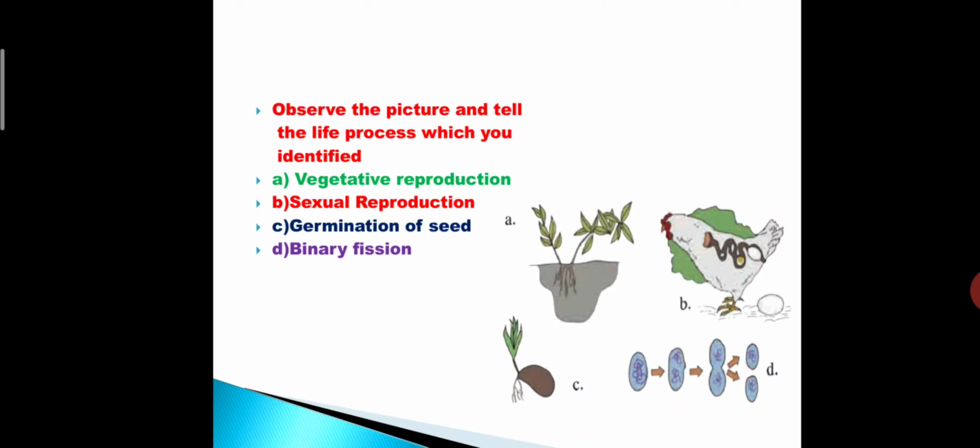Third one, germination of seed, and fourth one, that is D, binary fission. These are the types or processes of reproduction: vegetative reproduction, sexual reproduction, germination of seed, and binary fission.